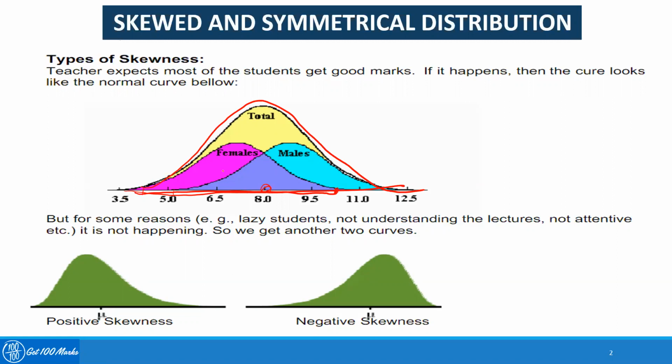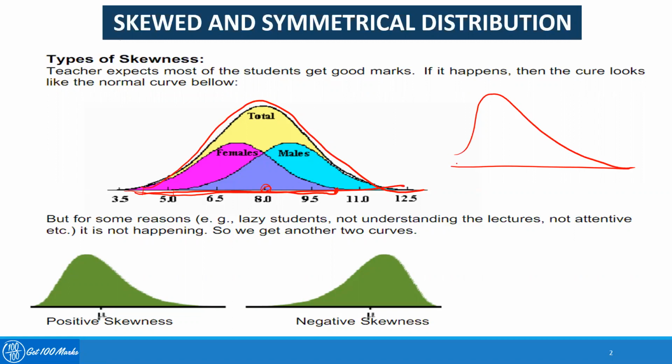Now, for some reason, some of the students are not attending class regularly, some of them are lazy, some of them did not prepare, or did not get a chance to prepare. So what happened? A few students have done extremely well and there are many students who have not done well at all. Then the distribution will come as a skewed distribution. So the graph in that situation will come like this.